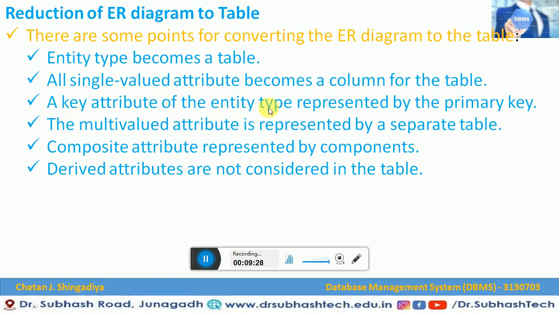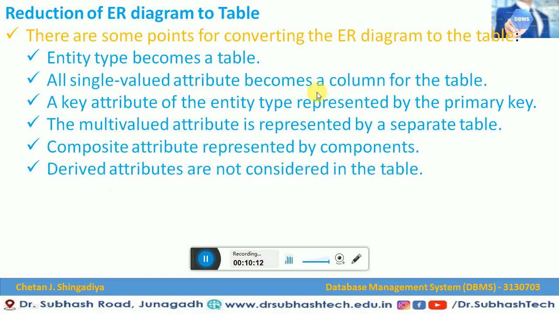The key attributes of the entity type are represented by the primary key, and we know the key attributes can be called prime attributes, and that can be represented by a primary key. Multi-valued attributes are represented by a separate table, and we already know what a multi-valued attribute is. When an attribute has more than one value, like student email ID or student contact number, we can say it is a multi-valued attribute, and it is represented by a separate table. Another one is the composite attribute, which is represented by its components. Then we have to understand that derived attributes are not considered in the table.